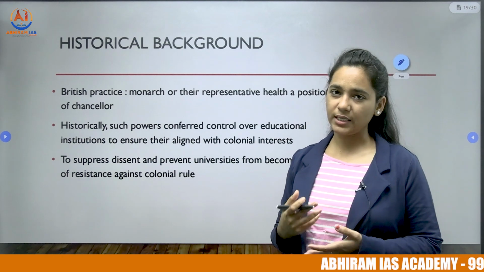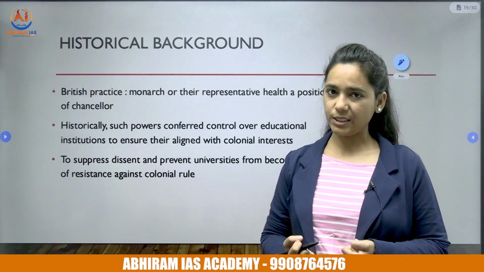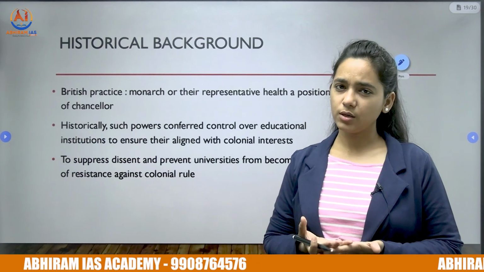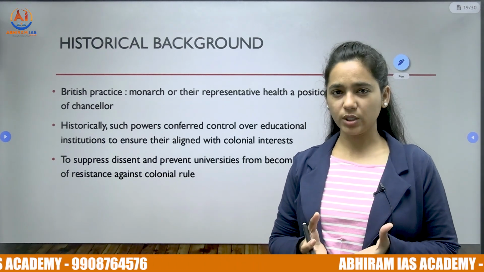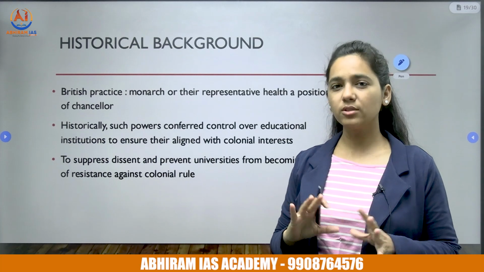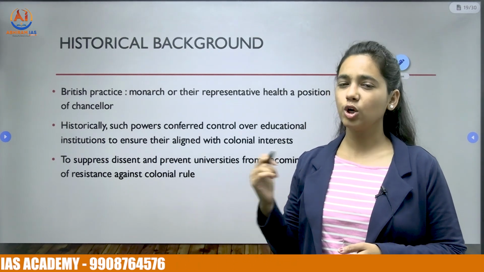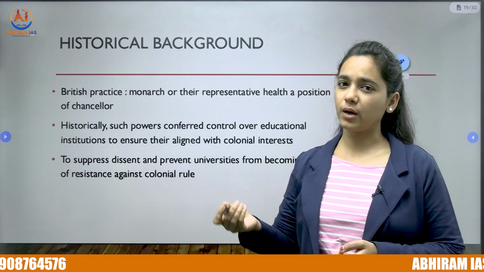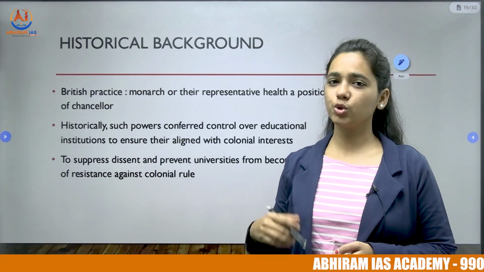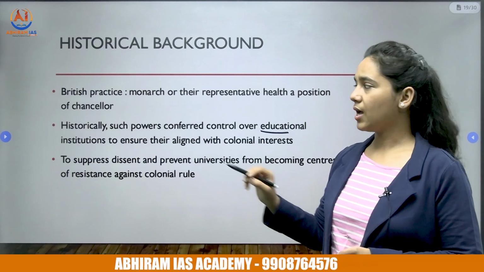Let us understand the historical background. Why did the British even bring this provision in the first place? Because in the colonial times, they did not want students to be influenced by the freedom struggle movement. So they wanted to isolate the students from external influences or political awakening. So they gave exclusive powers over the university's functioning to the governor. Because of this, the powers were conferred as a chancellor.